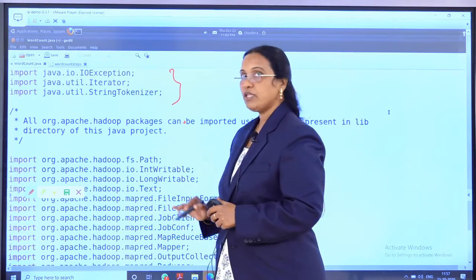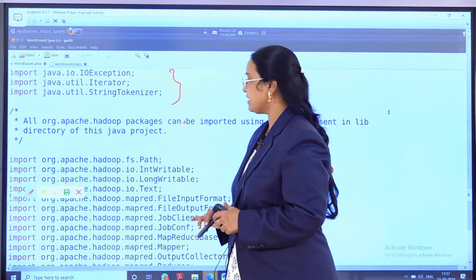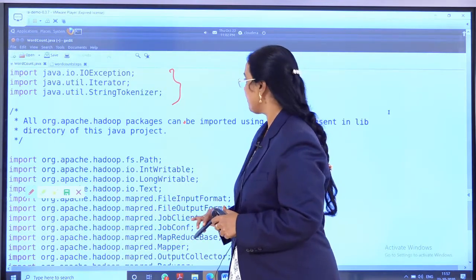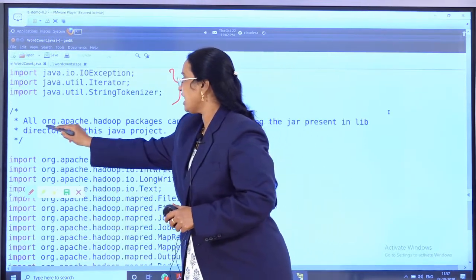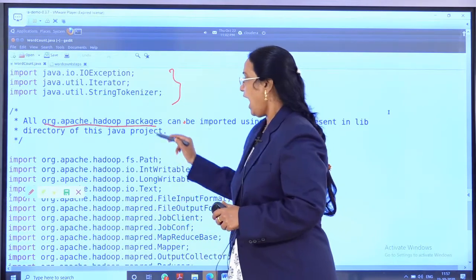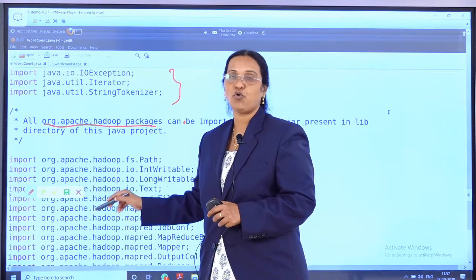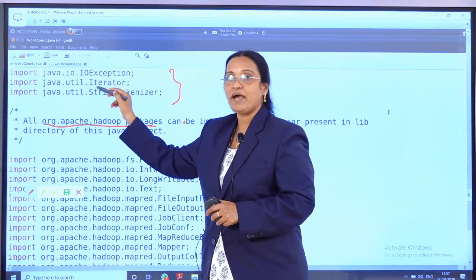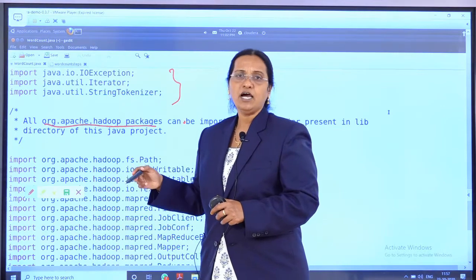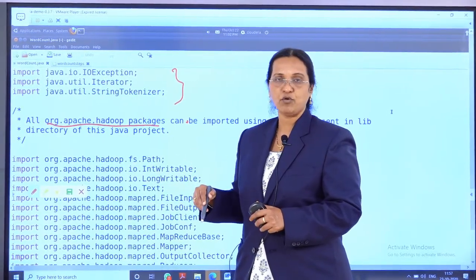So apart from the common packages, there are other important packages also available, such as Hadoop packages, which are available in the org.apache.hadoop packages. And these packages are very important for writing the MapReduce coding. These are general Java packages which we have implemented while writing Java programs.